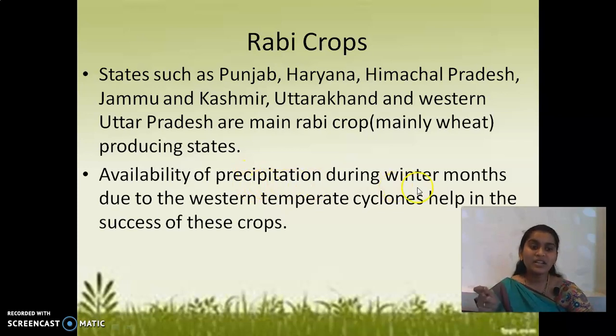Precipitation during the winter months, due to the western temperate cyclones, they get rainfall, and that helps them to grow these Rabi crops. Okay, guys, you have to remember when they sow, when they harvest, what the major crops are, which states grow these crops, and what this is about the rainfall.